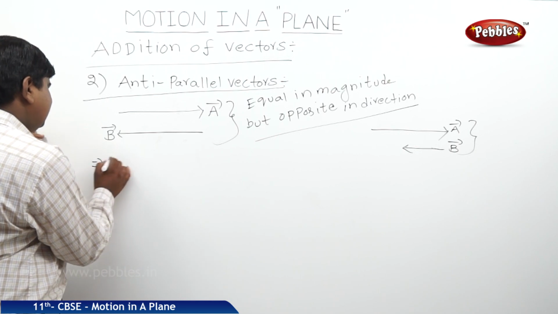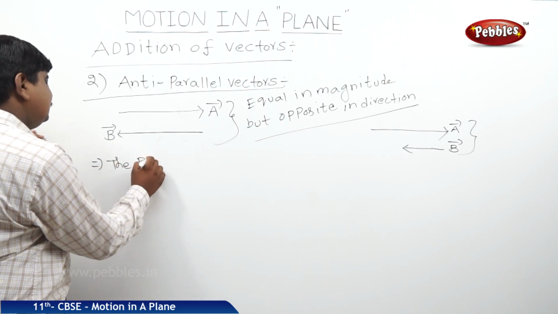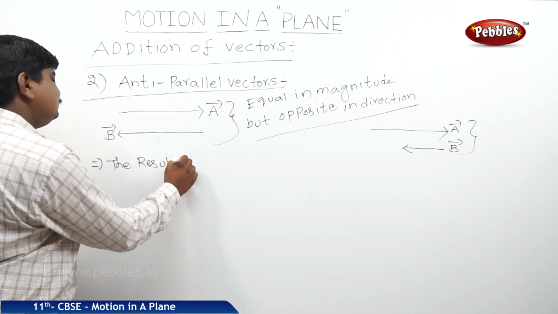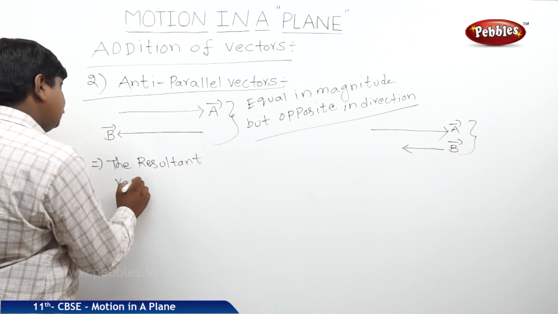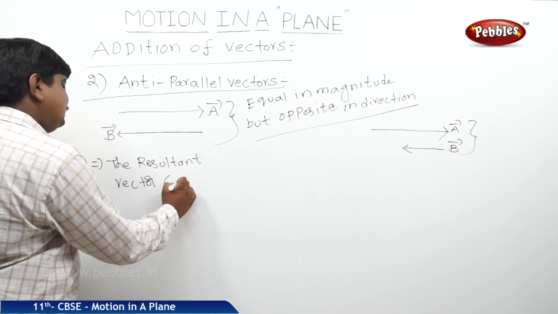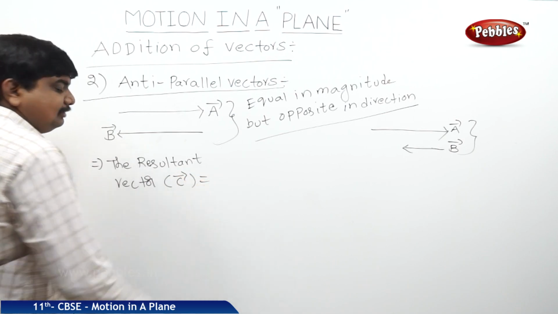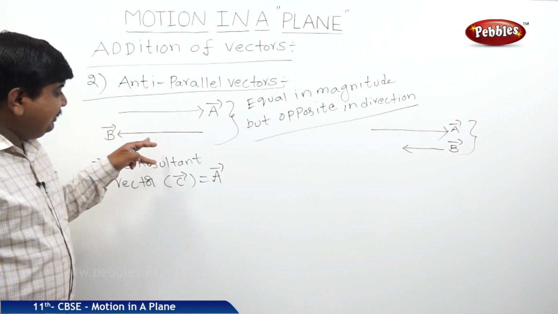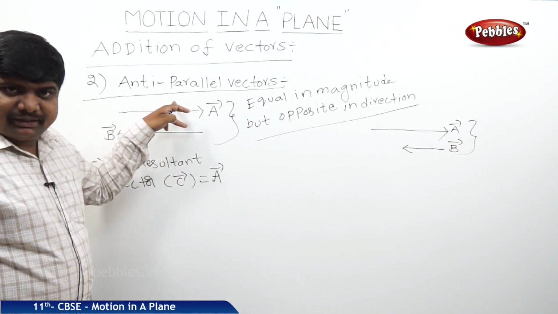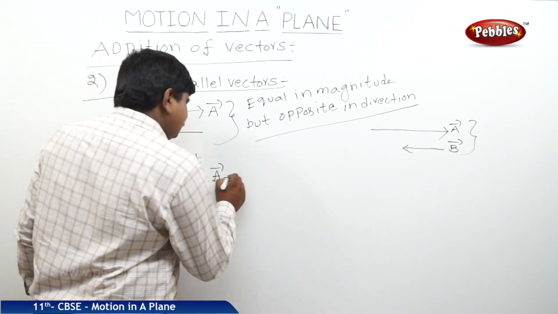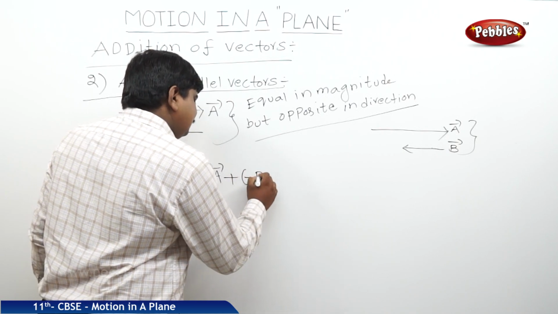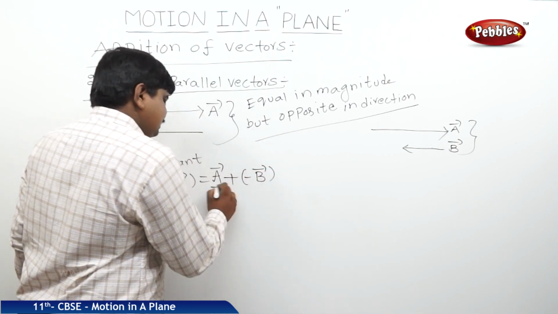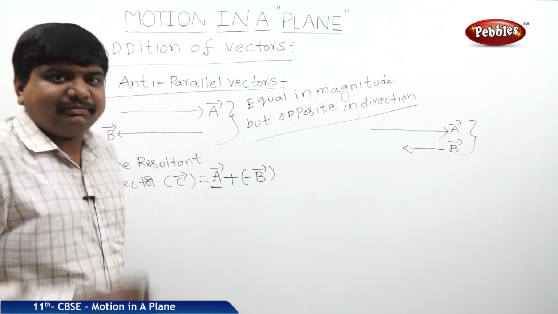In this case the resultant vector C bar is equal to A bar, and B bar is opposite to A bar. For this purpose we should use the negative symbol. That means A bar plus of minus B bar.